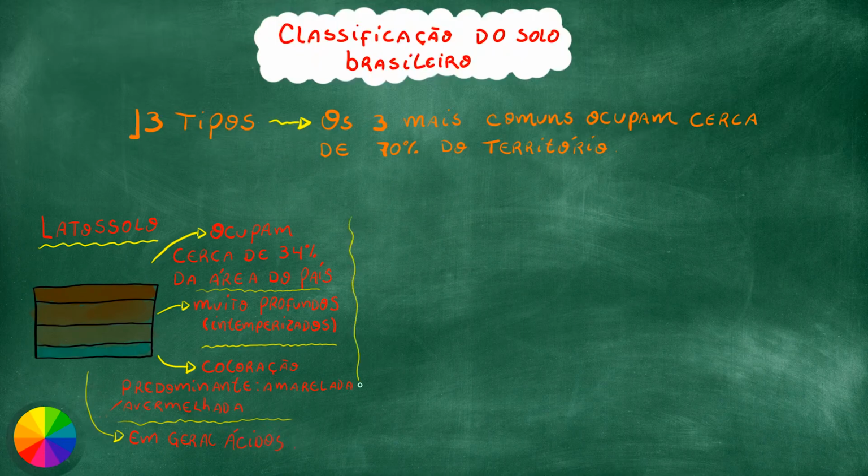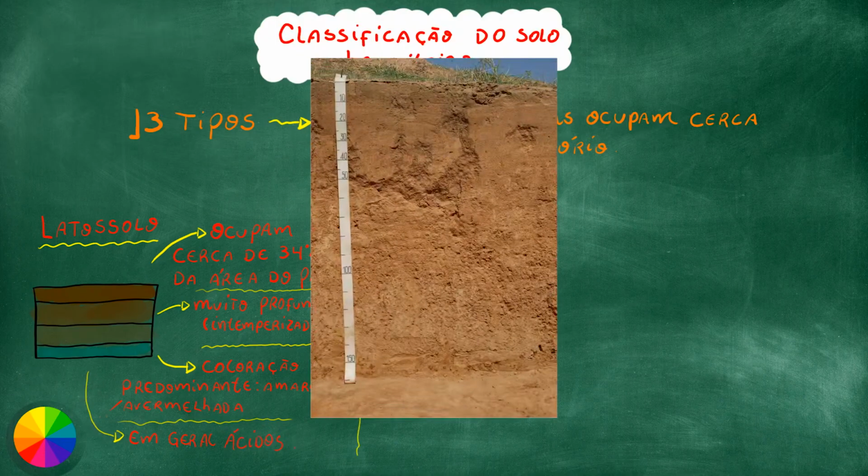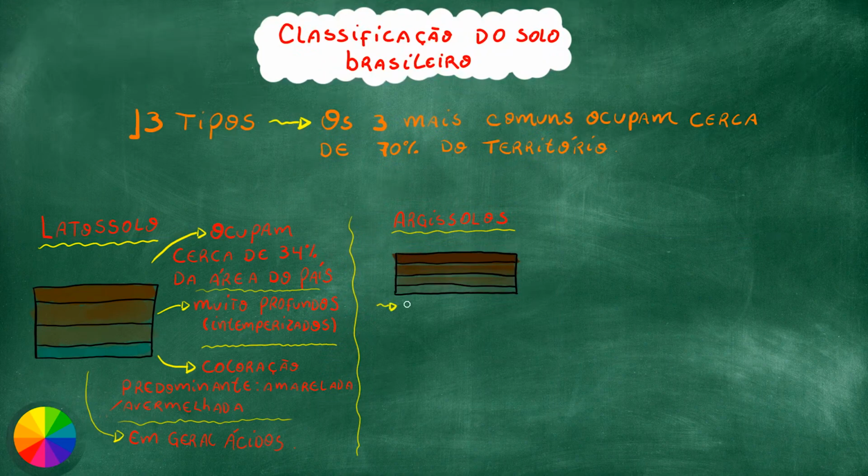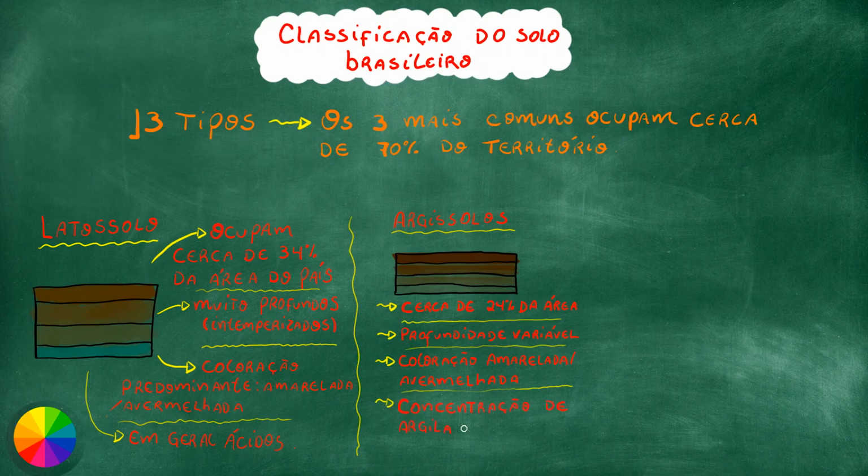The second type is the argisols, which make up about 24% of all Brazilian soils. And their main characteristic is the large accumulation of clay in the B horizon of the soil. The depth can vary from deeper to somewhat shallower. The color can also vary from more reddish tones to more yellowish tones. In addition, they also usually have high to moderate levels of acidity.